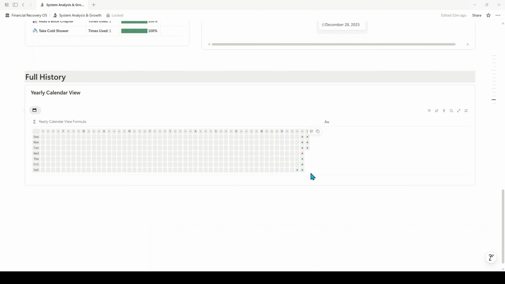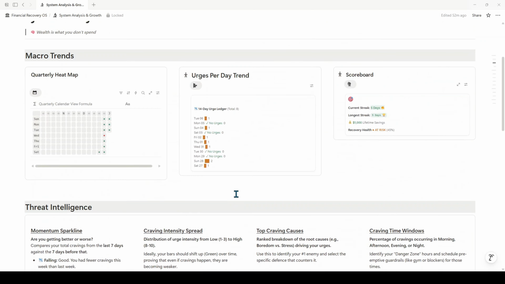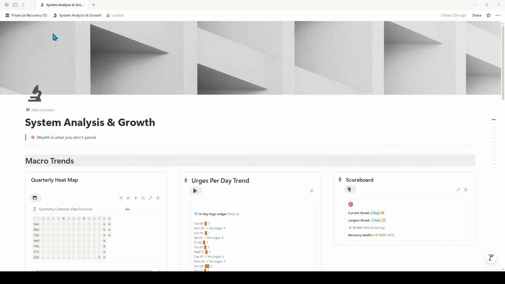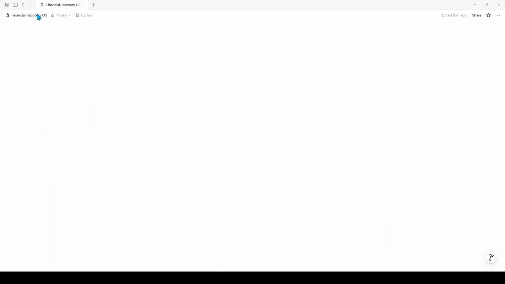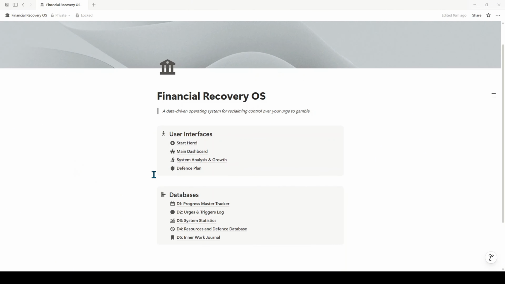You're going to see hopefully 20 green dots and 3 red ones. And then slowly that number will decrease and decrease, and you'll have way more wins than you will losses. And that will be a great indicator of your success. So now, going back to our main dashboard, we saw here this systems analysis and growth was the page we were just on. Now we'll move into the defense plan.